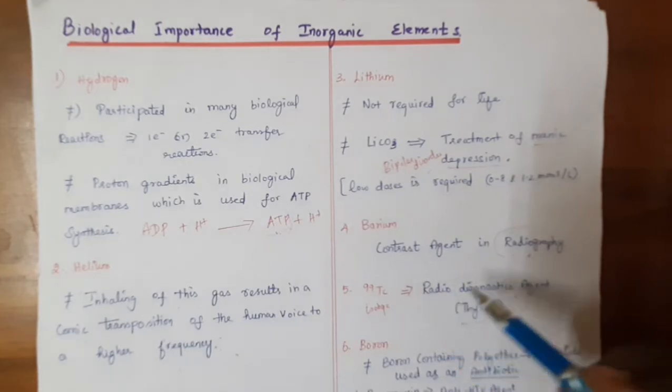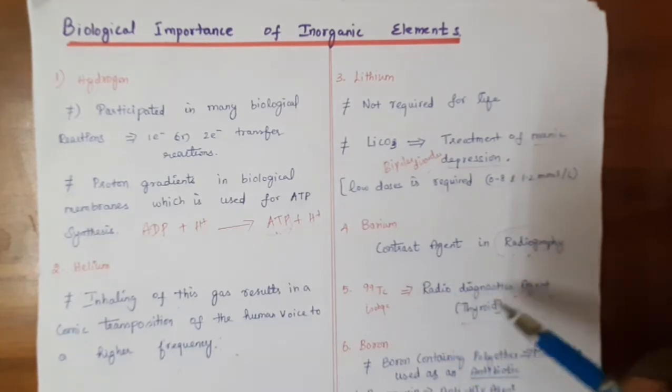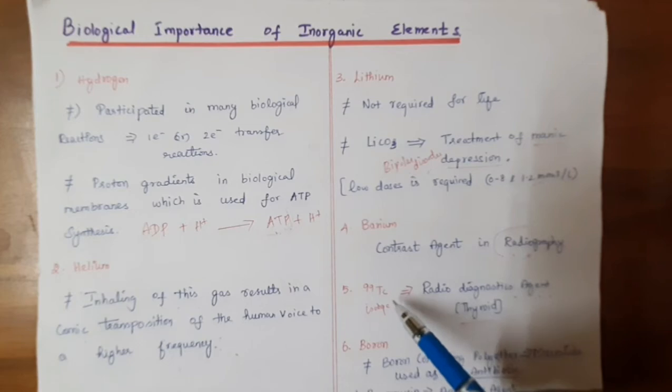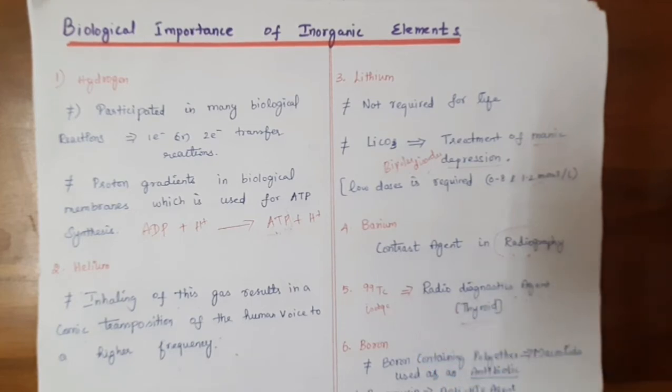Some treatment is also given. Mainly this was given in the kidney imaging technique, along with some labeling elements. So technetium-99 acts as a labeling isotope in the radiodiagnostic agent. And next one is boron. Boron is not a very essential element to the human body, but it acts as a drug.